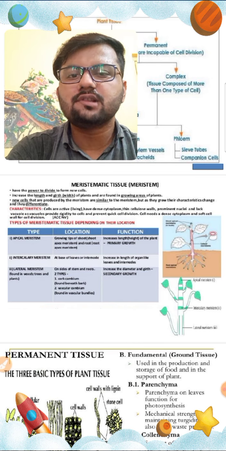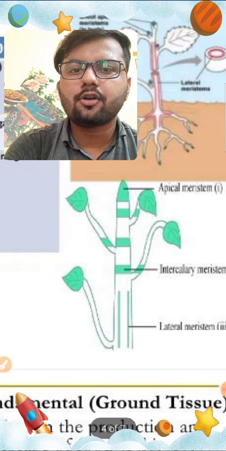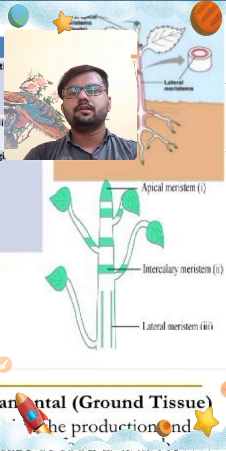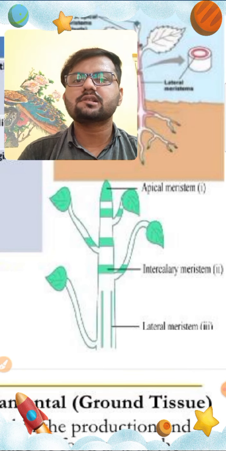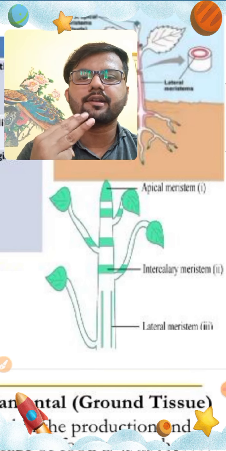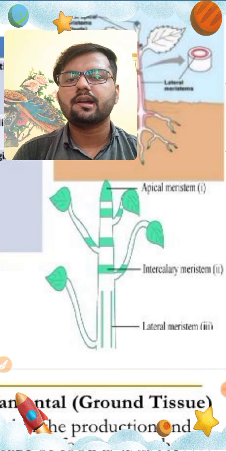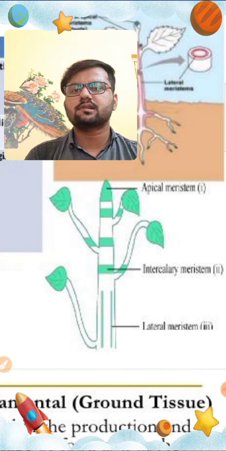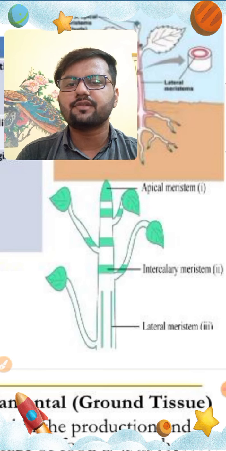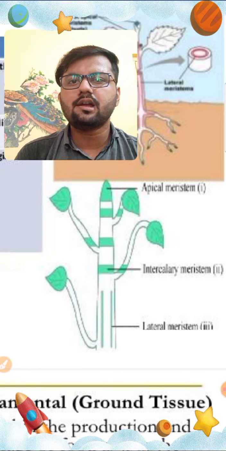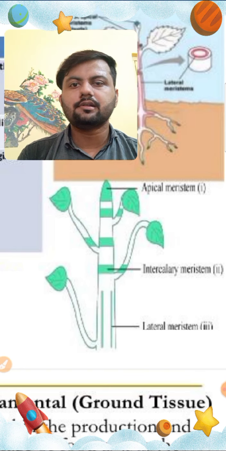And on the basis of position, this meristematic tissue is divided into three different parts. On the basis of position, this meristematic tissue is divided into three main parts. What are they? Apical meristem, intercalary meristem and lateral meristem. So one by one we are going to study all these three different types of meristematic tissue based on their loci or position.